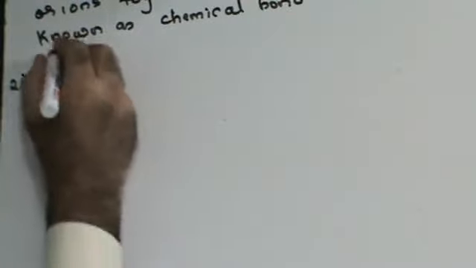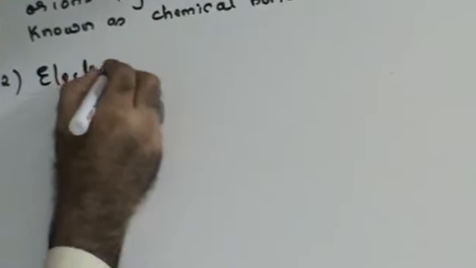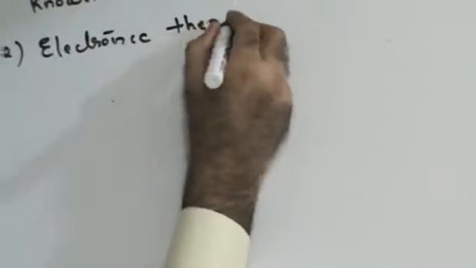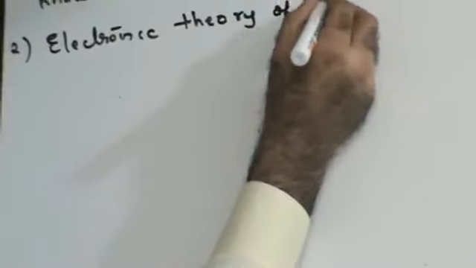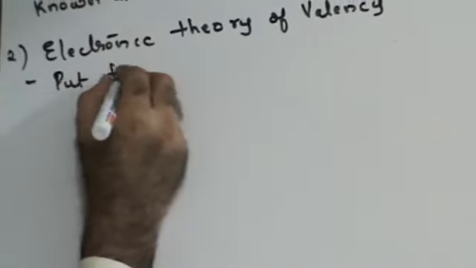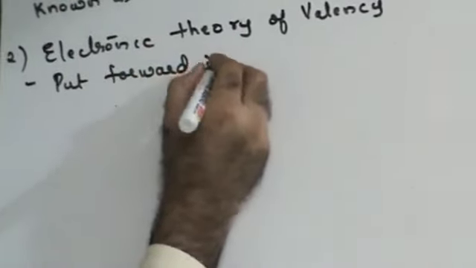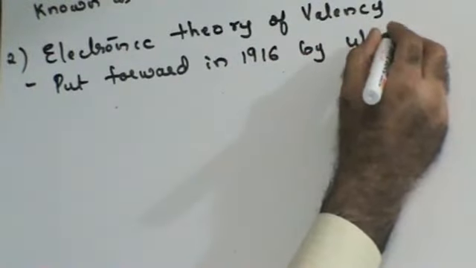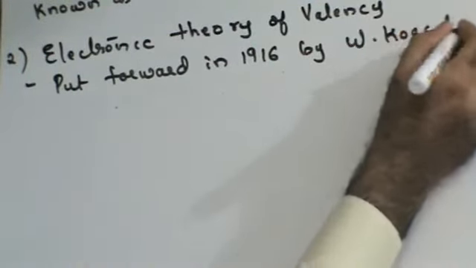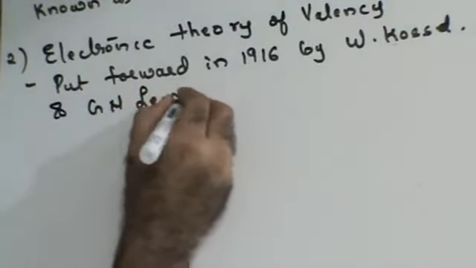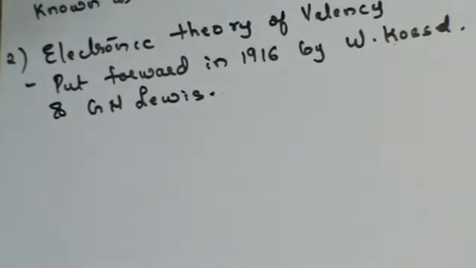So let's try to see the electronic theory of valency. The electronic theory of valency was put forward in 1916 by the scientists W. Kossel and G.N. Lewis. These were the two scientists that put forward the valency theory.